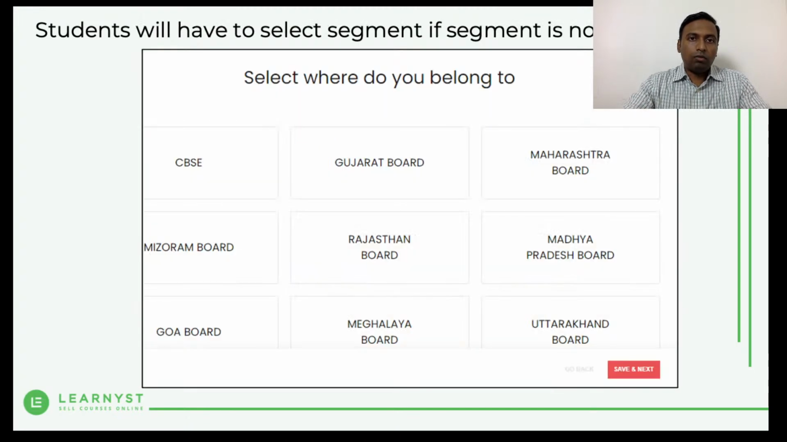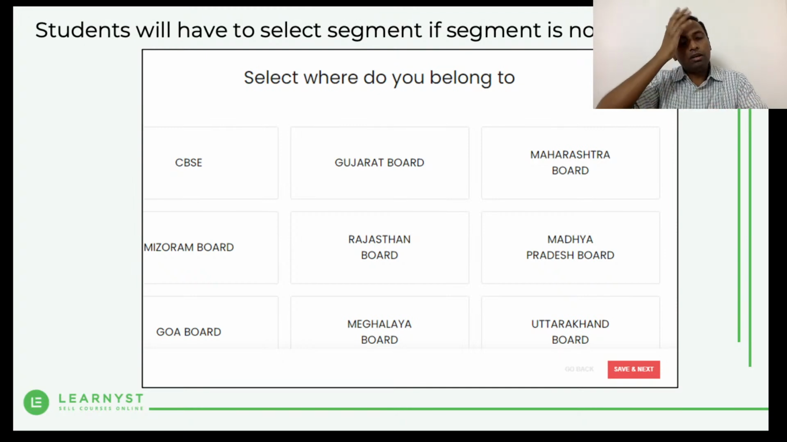But if you don't assign the segment, the students will have to select the segment, right? As you can see, I'm just taking an example here. Again, these names can be whatever names you want. The segments are just for an example here. You can define these different segments as per your requirement. And when the students log in or sign up, they will have to choose the segment if you have not assigned the segment to them, right? So that's how it works.